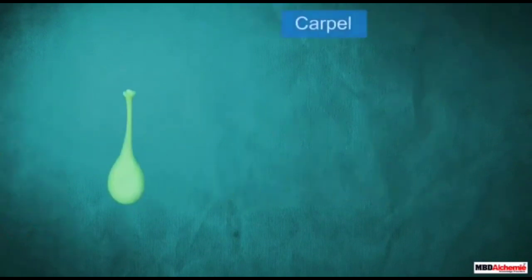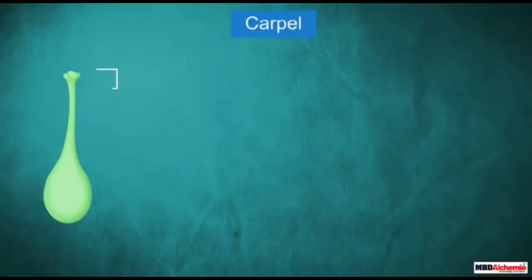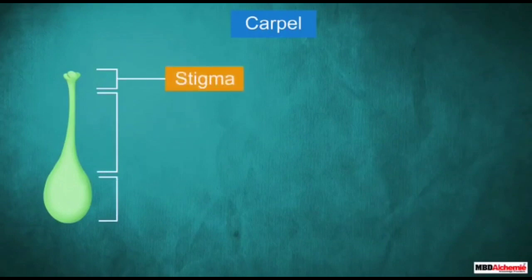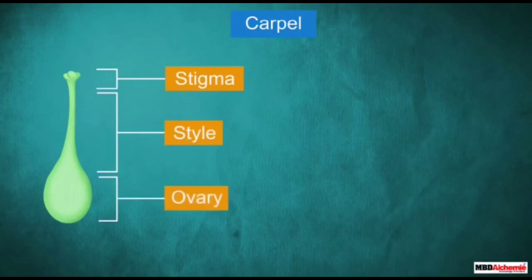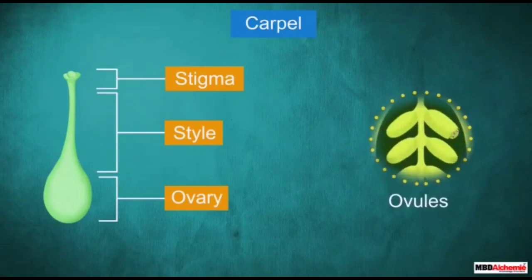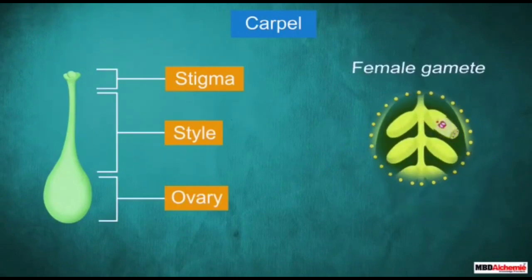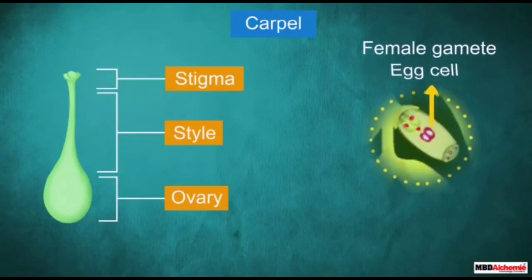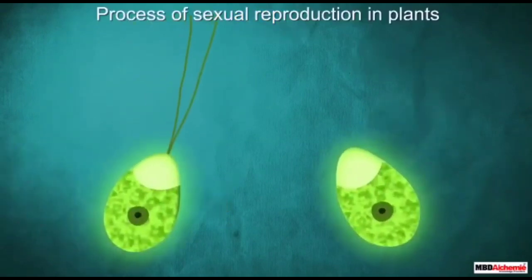And the carpel consists of three parts. The first, topmost part is known as the stigma. The second, middle part is known as the style. And the third, swollen part is known as the ovary, which contains the ovules, and the ovules contain the female cells or female gametes, known as the egg cells.